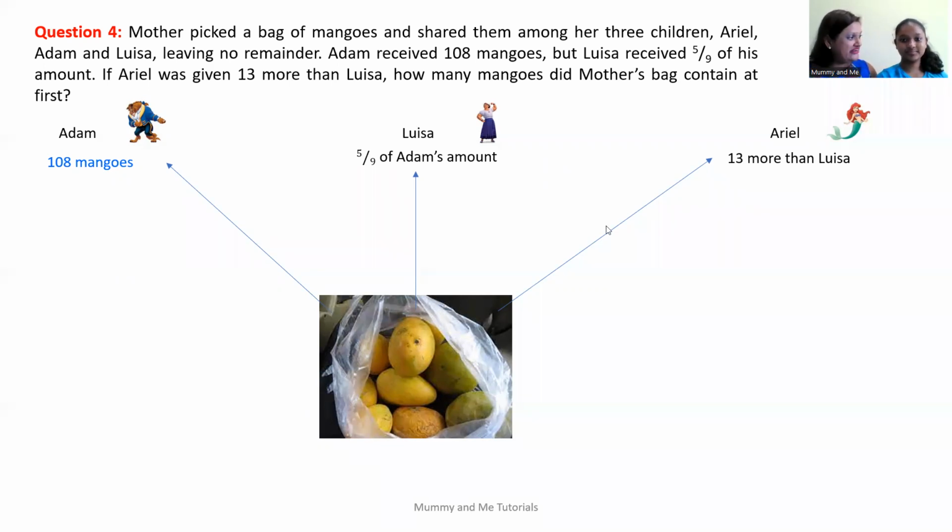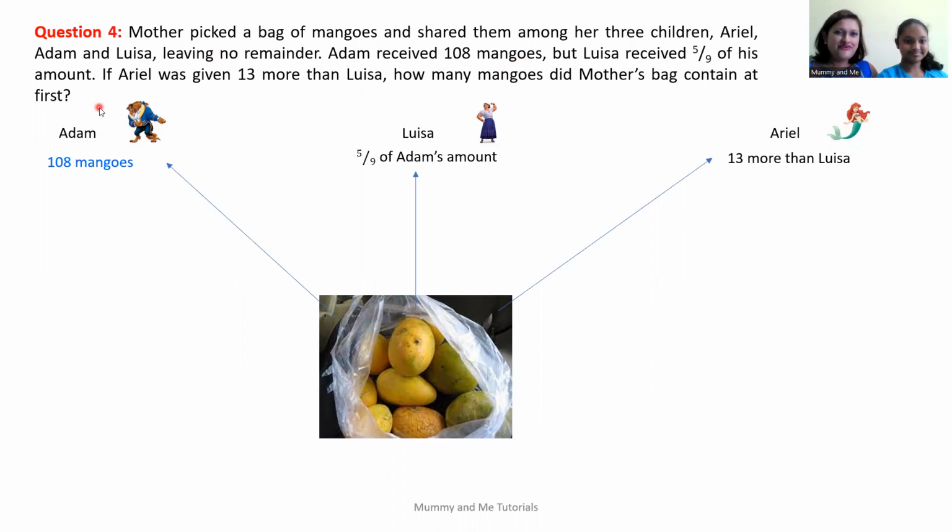Do you want to read or shall I read? I'll read. Okay, go ahead. Mother picked a bag of mangoes and shared them among her 3 children, Ariel, Adam, and Louisa, leaving no remainder. Adam received 108 mangoes, but Louisa received 5/9 of his amount. If Ariel was given 13 more than Louisa, how many mangoes did Mother's bag contain at first?